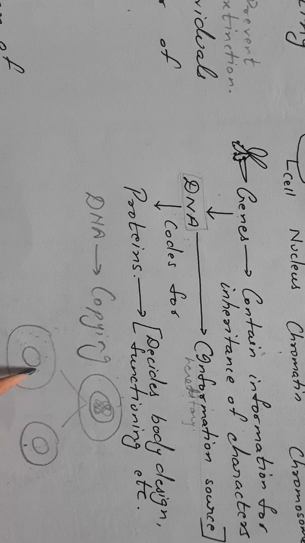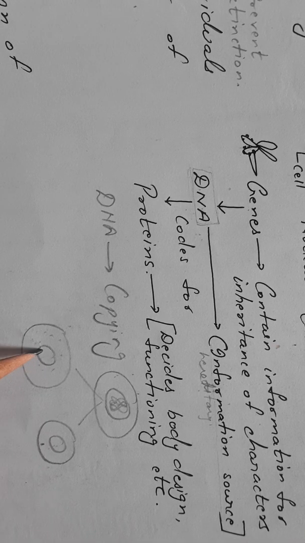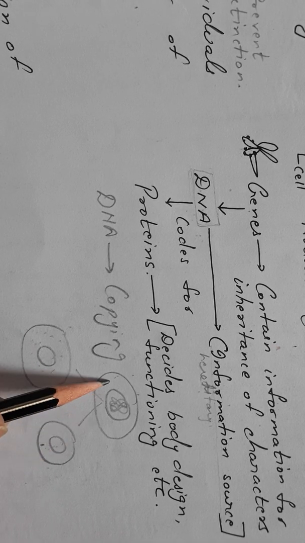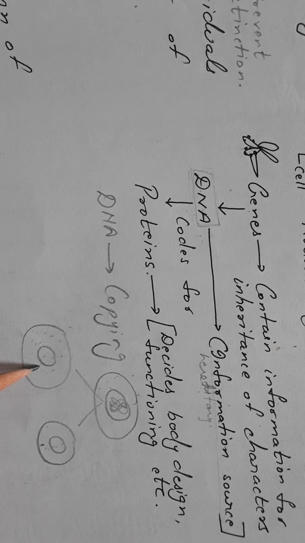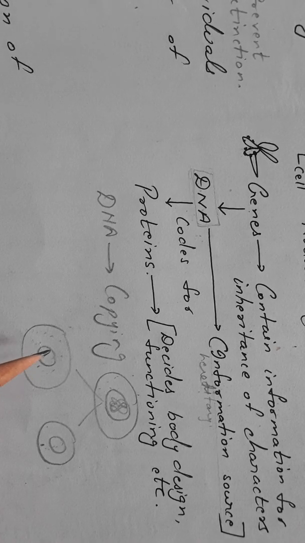They should be a replica of the parent, but it is not always possible that they will be exactly the same as what was present in the parent cell, because the copying or replication of the DNA involves so many biochemical activities, and during those reactions there may be certain things that will not be exactly the same.